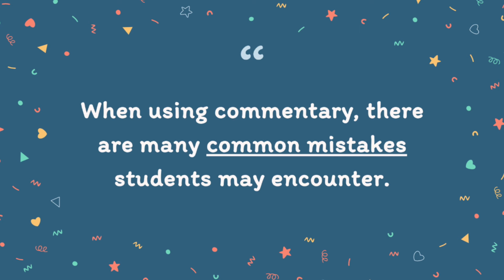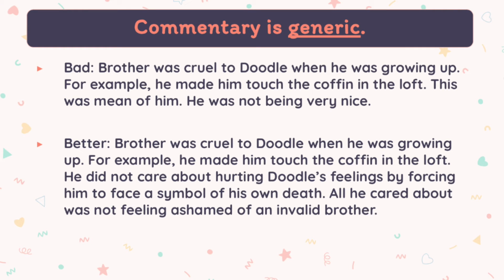All right, so hopefully you remember that commentary is our own thoughts or opinions. So I want to look at some common mistakes that we can make when we use commentary so that we can avoid them. All of these next examples are going to come from a short story called The Scarlet Ibis. The first mistake that we can make is having commentary that's too generic or too basic.